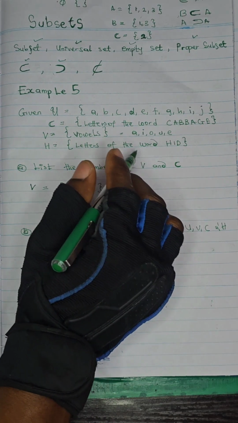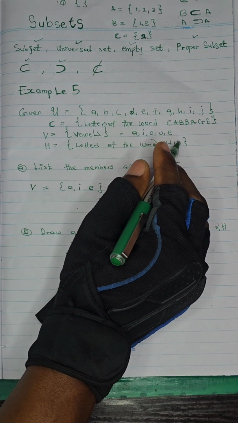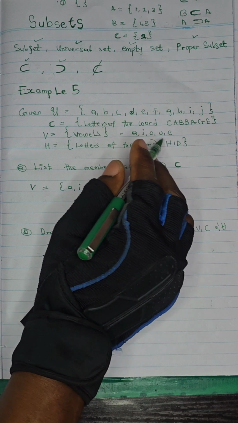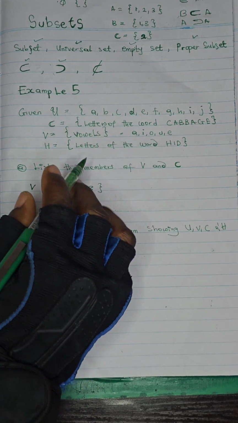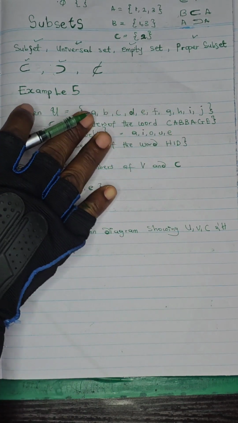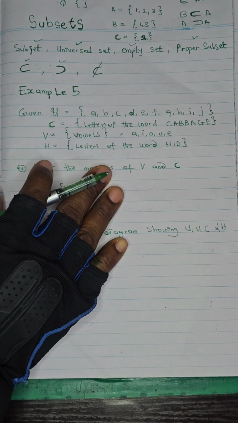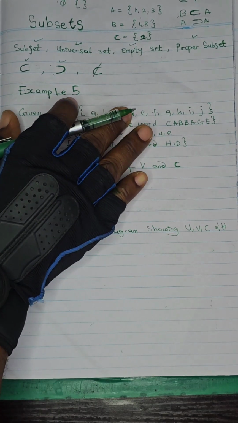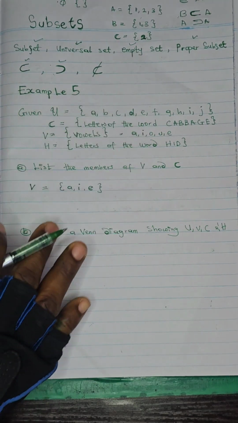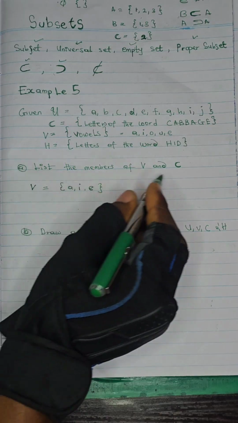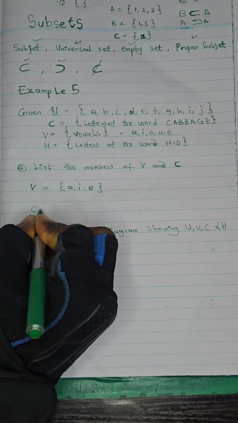I know a lot of us might make the mistake of listing out all the vowels. So make sure that whenever you are given a universal set and you are listing the elements of a subset, let the subset be made of elements of the universal set. Don't forget. Next, we are being told the elements of C.